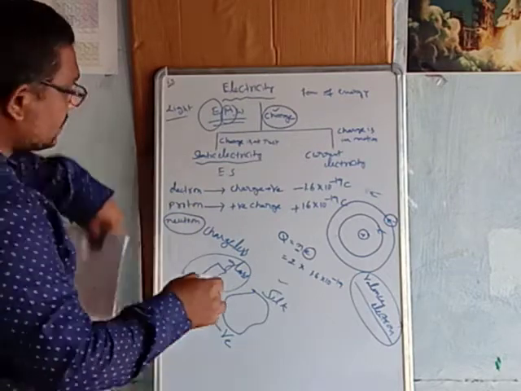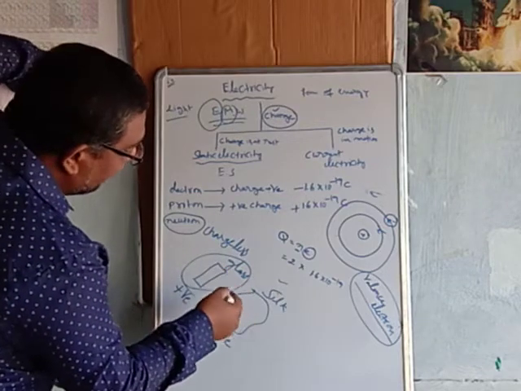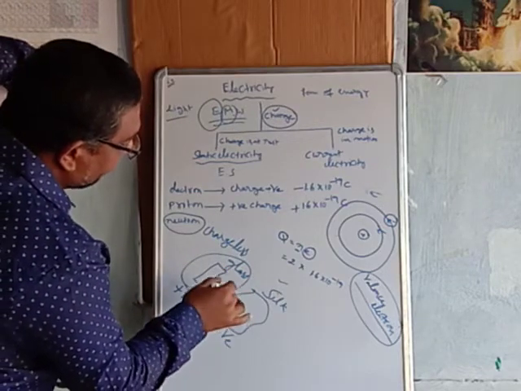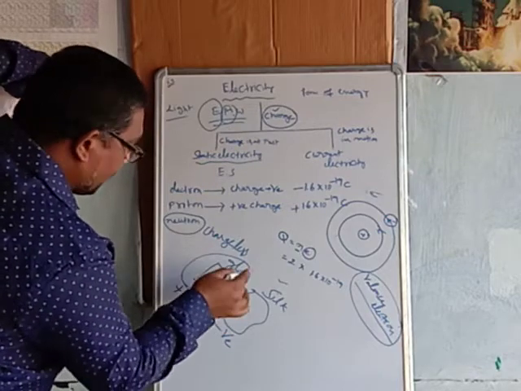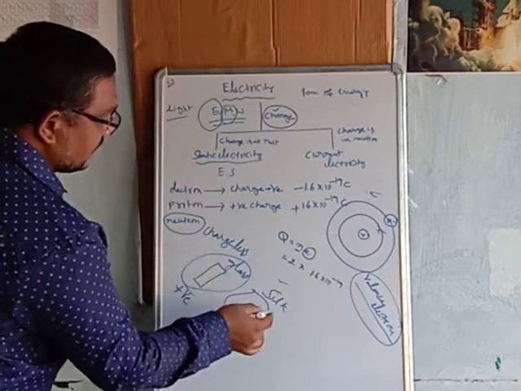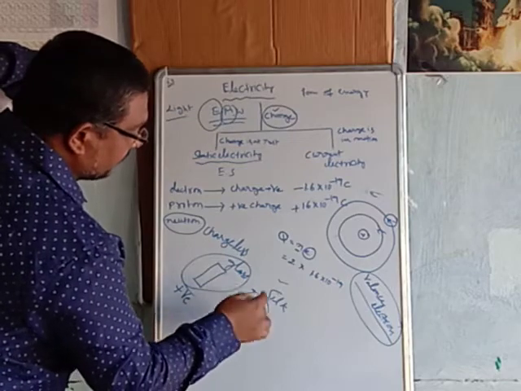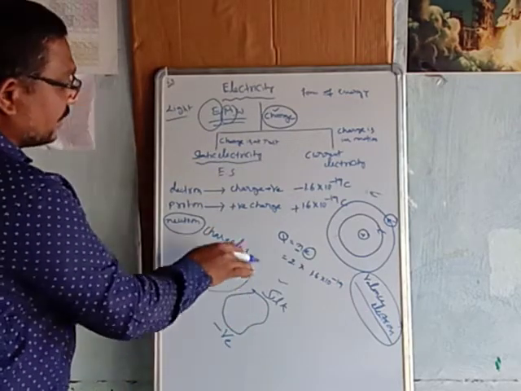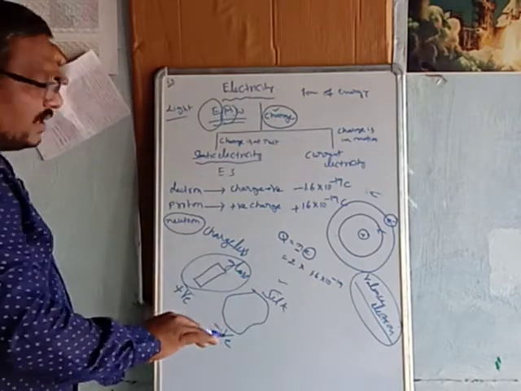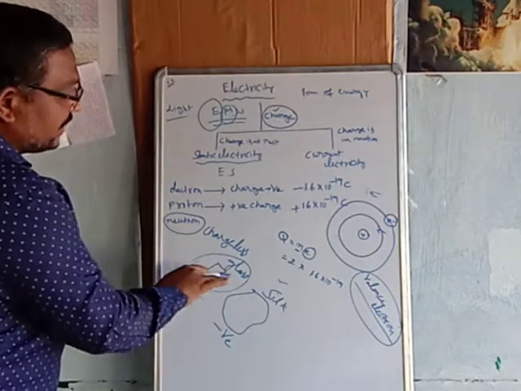So after the transfer of electrons, what is happening? The mass of the positively charged body decreases, and the mass of the negatively charged body increases. New charges, as I already told you, are not formed; only charge is transferred from one body to the other.